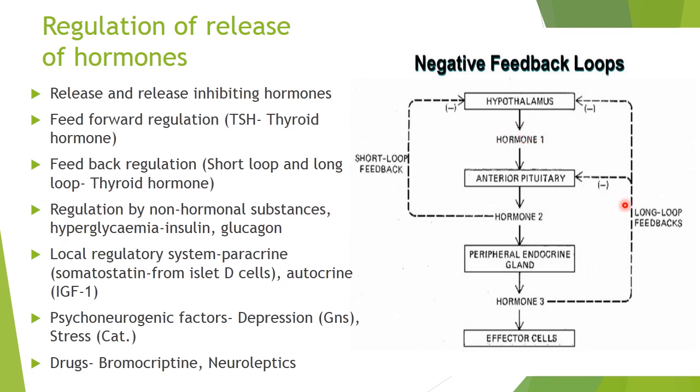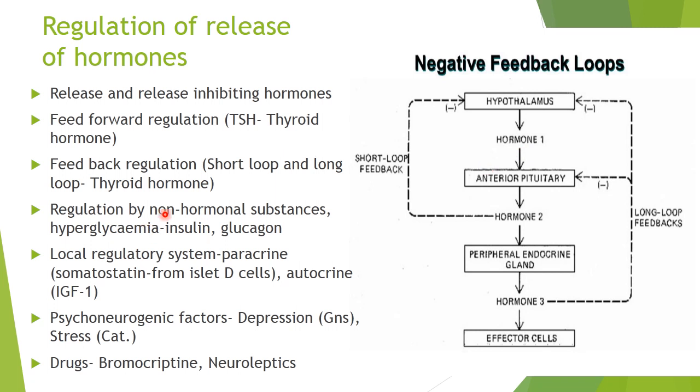So these loops, that is the feedback loops, are long feedback loops as well as short feedback loops. So short feedback loops like the thyrotropin will inhibit the further release of thyrotropin releasing hormone, while thyroid hormone will inhibit the release of thyrotropin as well as thyrotropin releasing hormone. So that is the long loop feedback.